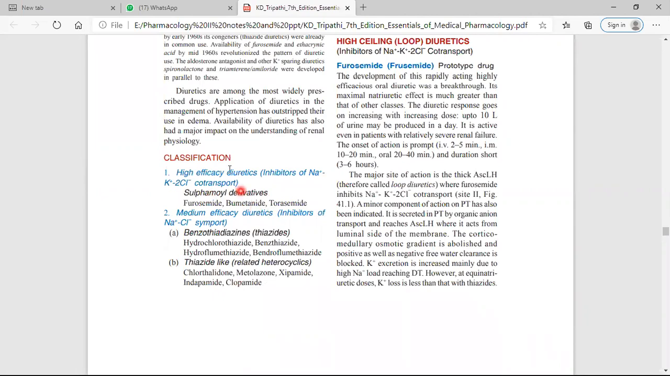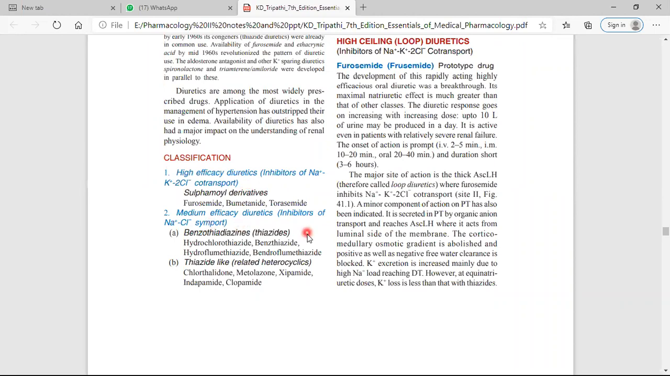Just revise it. First is the high ceiling diuretic, an inhibitor of the sodium potassium chloride co-transport system: furosemide, bumetanide, and torasemide. These drugs are also used in the classification of hypertension, so you can write this mechanism of action for the antihypertensive drugs as well. They are high efficacy diuretics because they inhibit sodium and water reabsorption, especially in the ascending loop of Henle, and also act on the PCT and DCT.